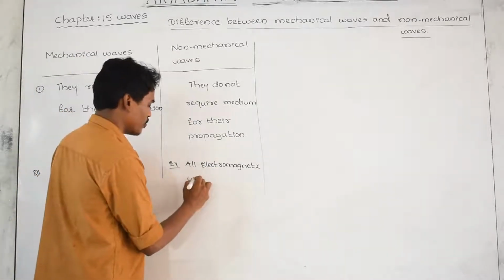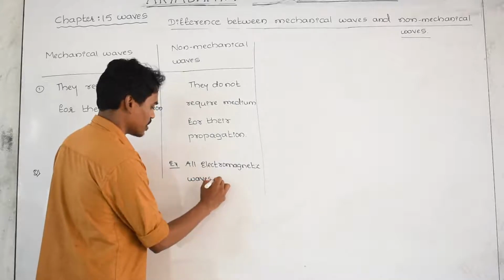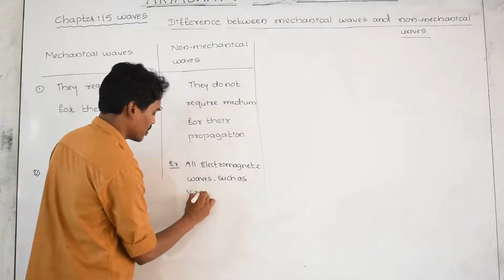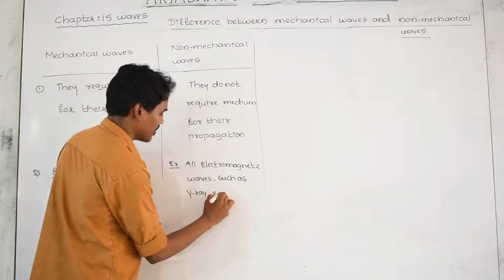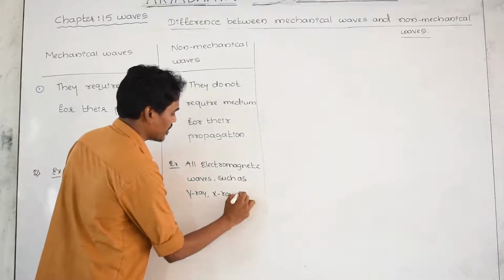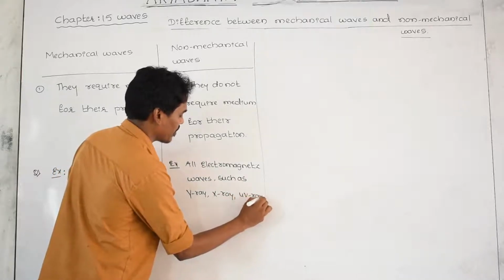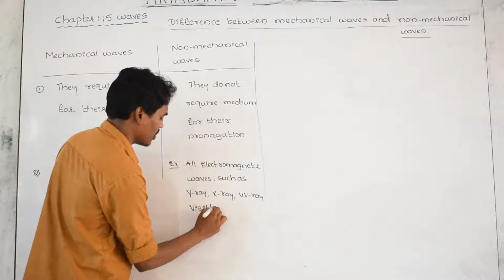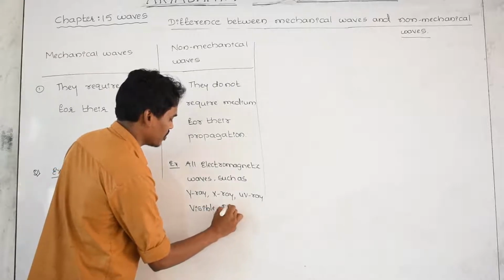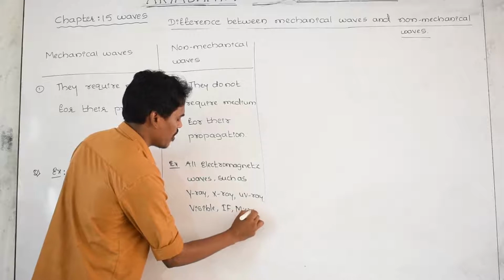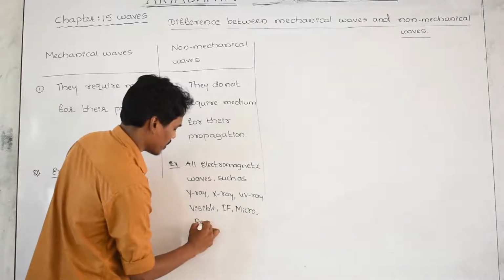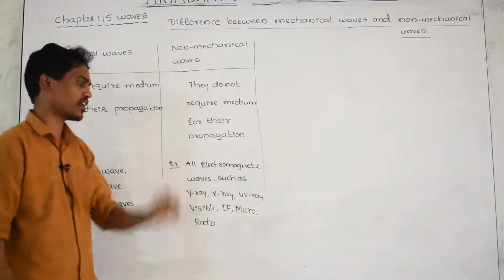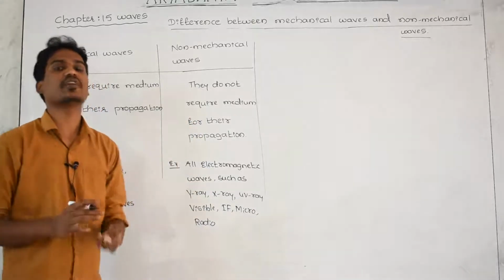All electromagnetic waves or radiations, such as gamma ray or X-ray or UV ray or visible light or infrared or microwave or radio wave. I have given all, but you need not write the names of all, just write all electromagnetic radiations. Light does not need any medium for its propagation.